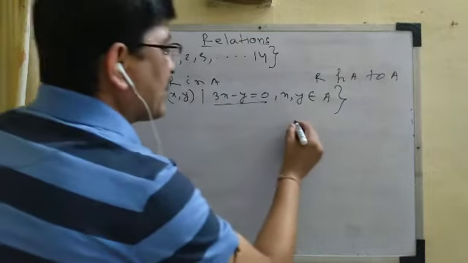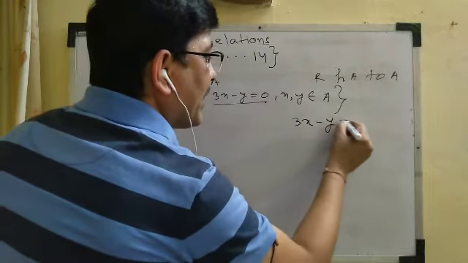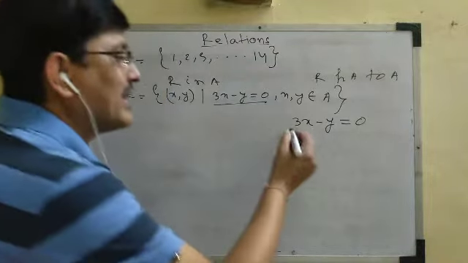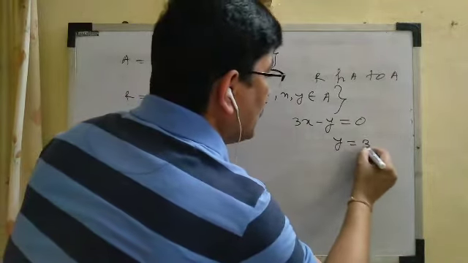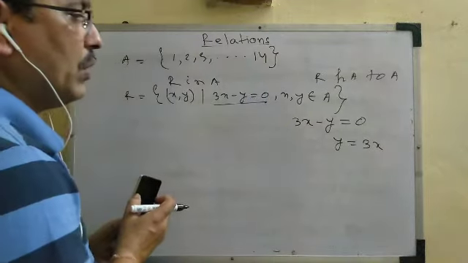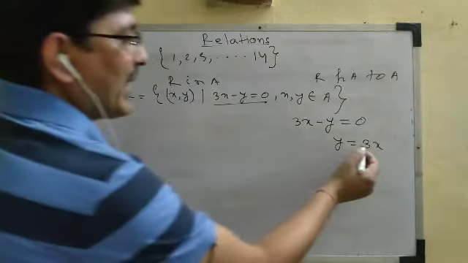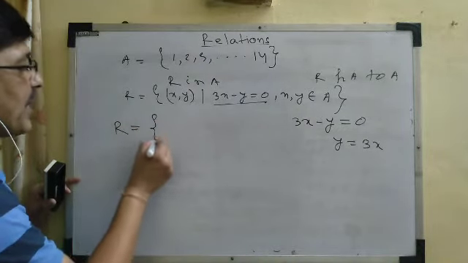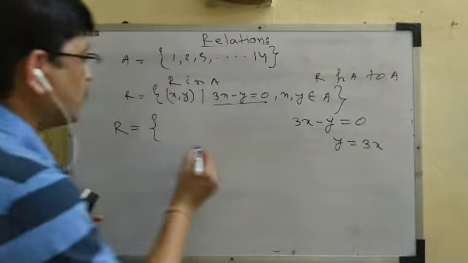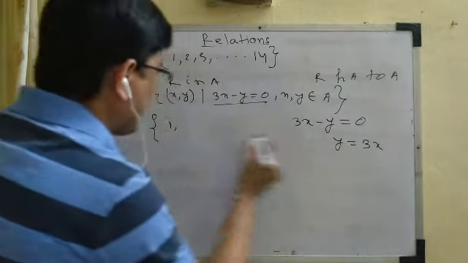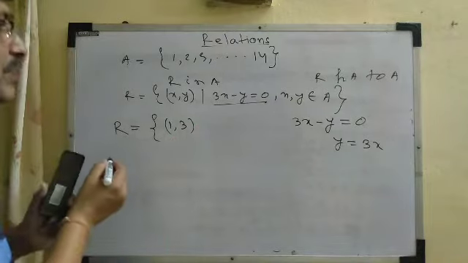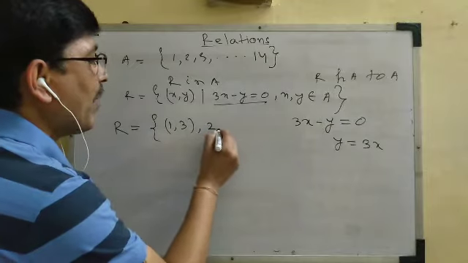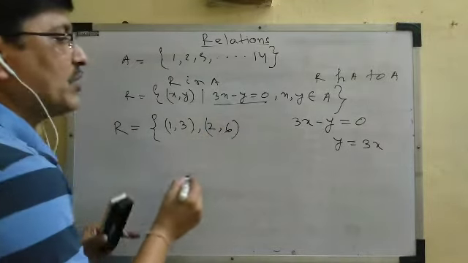Let us consider this relation 3x minus y is equal to 0, and this can be written as y is equal to 3x. So let us write this R in terms of a set of ordered pairs. If we take x as 1, what will be the value of y? y is 3. (1, 3) is an element of R. Similarly, if we take x equal to 2, what will be the value of y? y is 6. (2, 6) is an element of R.